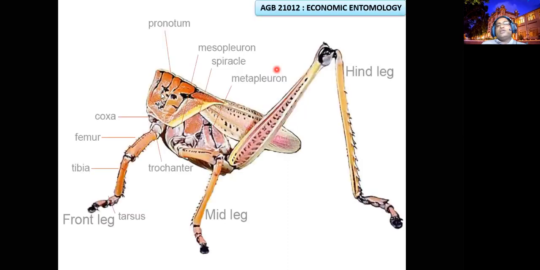In the insect thorax you can expect 3 segments: the prothorax, mesothorax and metathorax. The thoracic region is covered by plates.